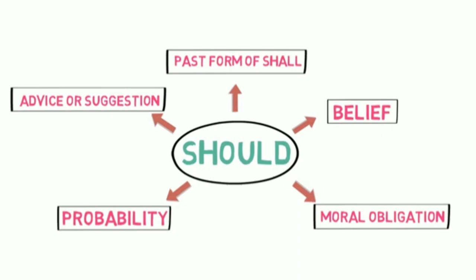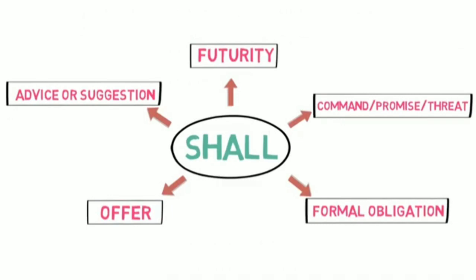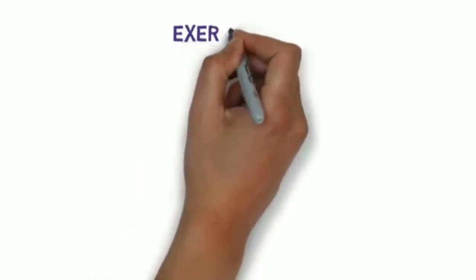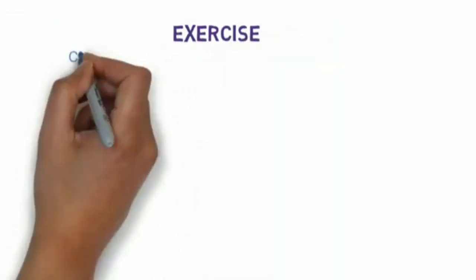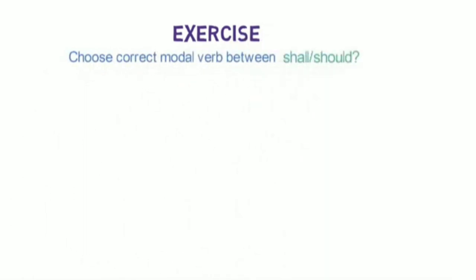Once again, I will show you the chart of shall and should. This is the chart of shall and this is the chart of should. Now, I am providing you an exercise to practice. Here, you need to choose the correct modal verb between shall and should. For helping you give the correct answers, I am giving you the hint as well.